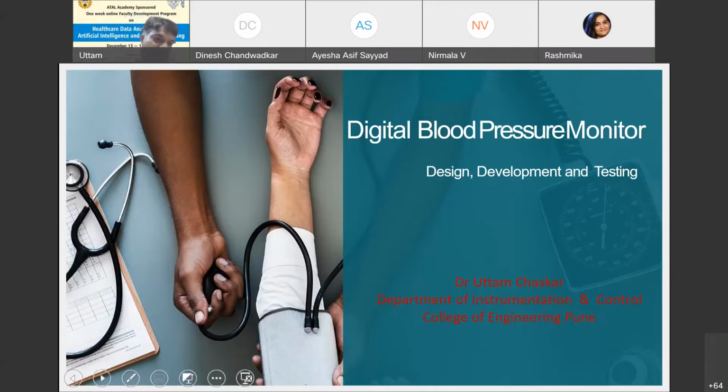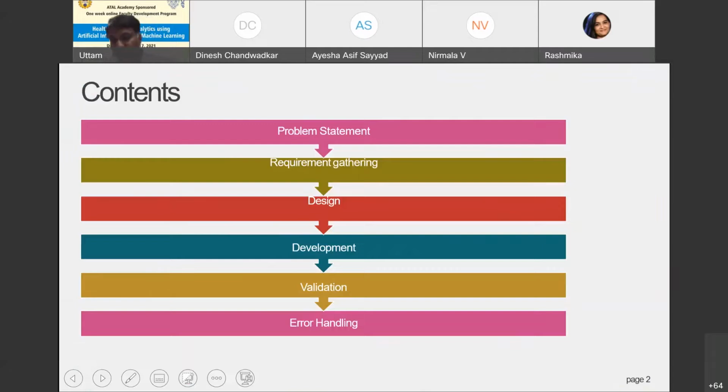In today's presentation, I'll be discussing the problem statement. Whenever we are designing any kind of instrument or device, we should be able to define the problem clearly. Once we define the problem that we are trying to solve, we gather the information required in order to solve it. Once we have gathered all the information, the next approach is to follow the design steps.